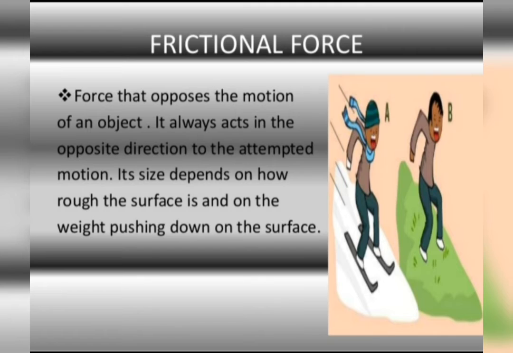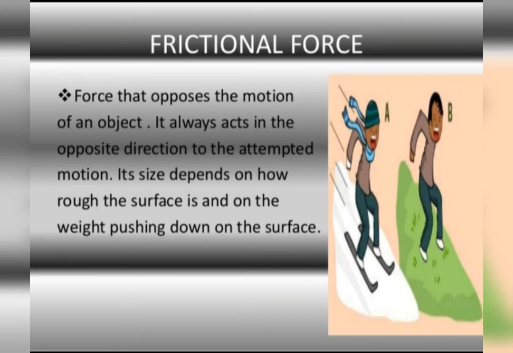And see students, frictional force acts between two surfaces which are in contact with each other. So if a ball is moving on the ground, it slows down and then stops. Why? Because of the frictional force between the ball and the ground. So in this case, the two surfaces in contact are the surface of the ground and the surface of the ball. And we have a lot of examples from our everyday life where frictional force is involved.